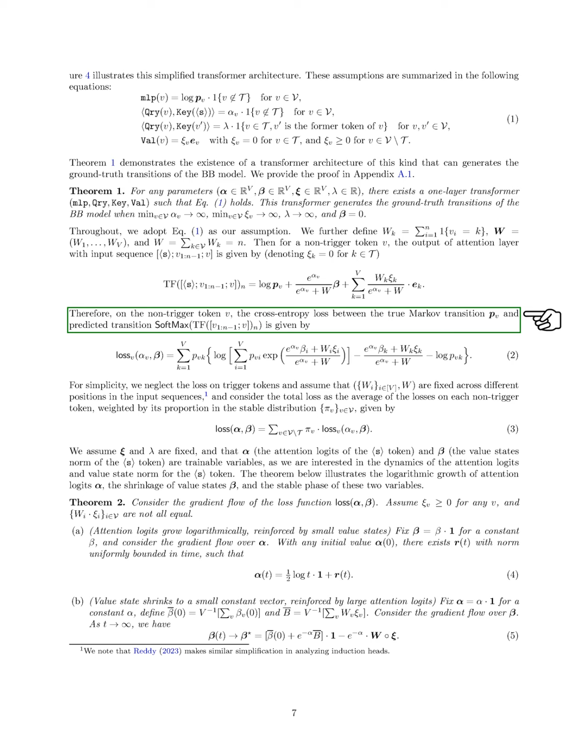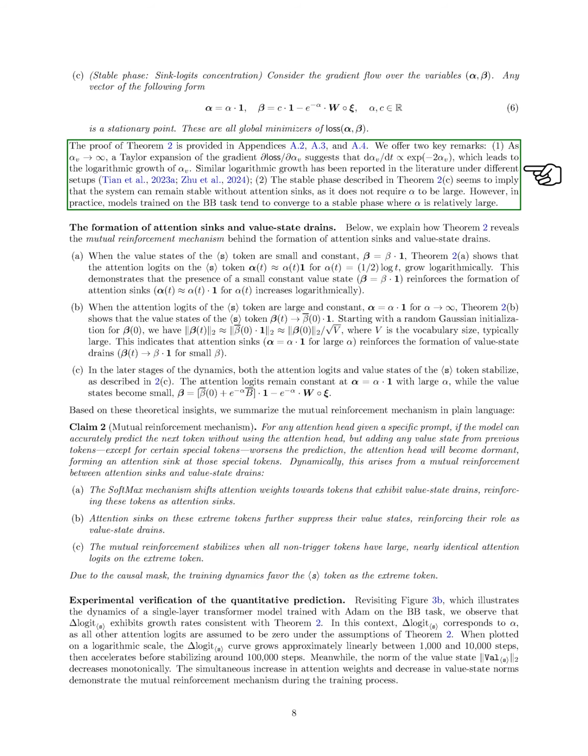these variables over time. We discuss the implications of our findings, noting that as attention logits grow, their gradient behavior suggests a logarithmic increase. We also observe that the system can maintain stability without requiring large attention logits, although models trained on the BB task often reach a stable phase with relatively high logits.